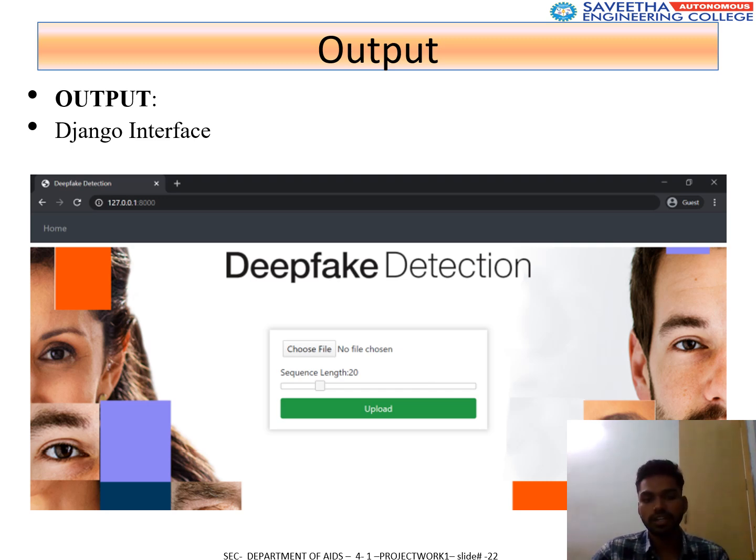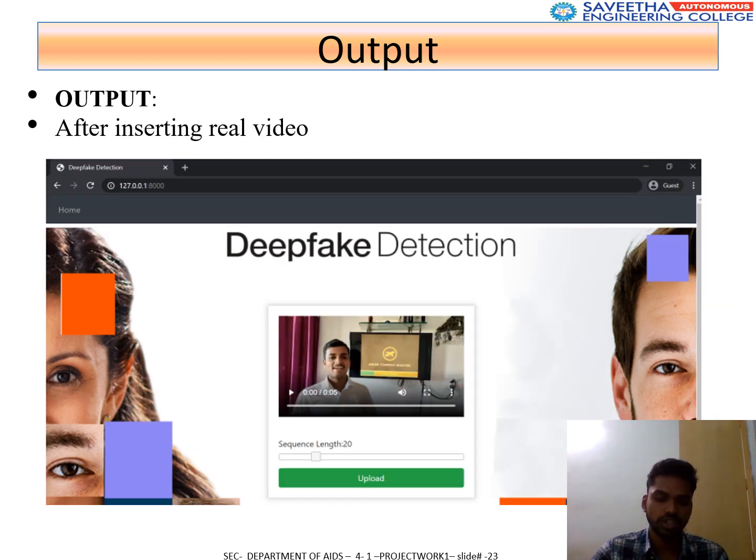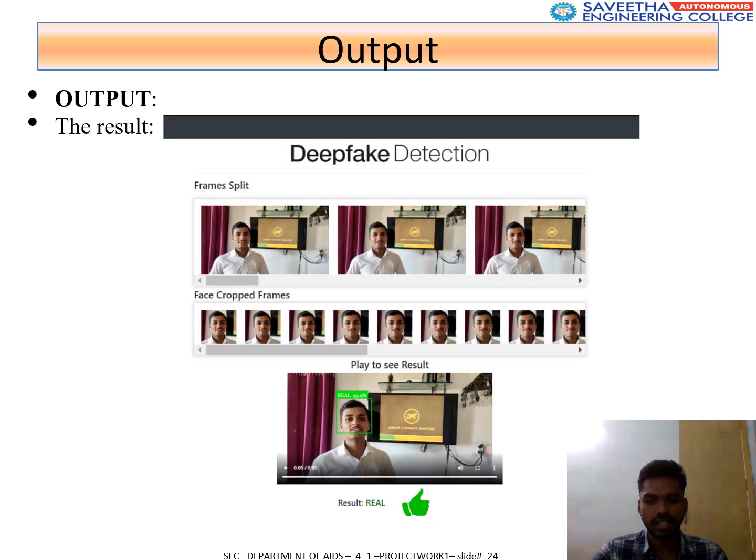It is a deepfake application where we are using a Django web server to create a web interface. And we are getting an accuracy of 93.5% with a precision of 89.3%. Recall score we are also getting as 92.8%. These metrics highlight the system's ability to detect deepfakes effectively and diagnose them faster than traditional methods. Outputs demonstrated the model's capacity to differentiate between real and fake videos with high accuracy.